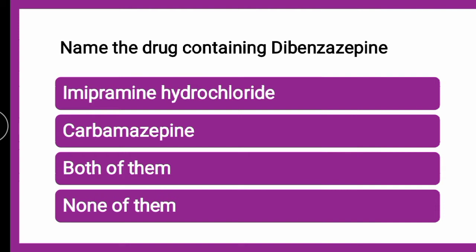dibenzazepine. Now dibenzazepine is there, and benzodiazepine is there. Now here it is dibenz. So if you look into the word, dibenz means what? 2 benzene and azepine, which is a 7-membered ring. So this is dibenzazepine and another one is